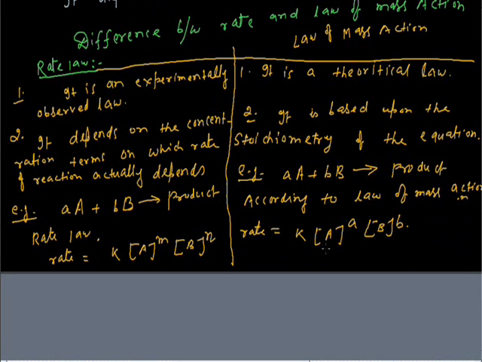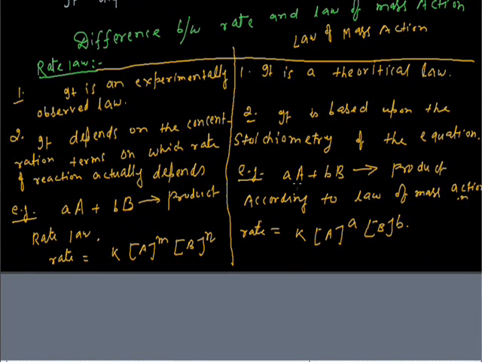From this equation we have seen that it is based on the stoichiometric coefficients, small a and small b. The rate of the reaction is proportional to the concentration terms raised to the stoichiometric coefficients.